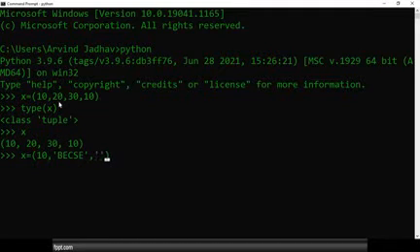So in double quote I am trying to use a fractional value. So fractional value means 10.5. After that I am using a boolean value true. Either we can use true or we can use false. And after that I am trying to use a complex number 2 plus 3j. Make a note of that.